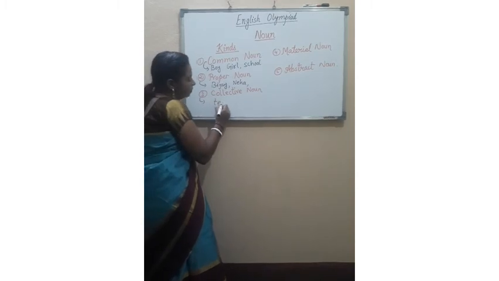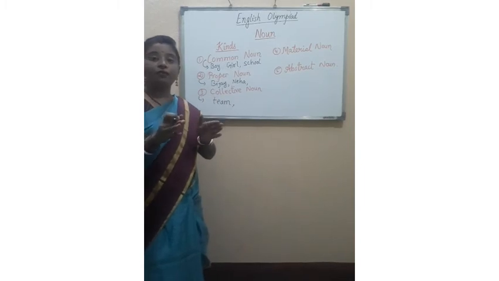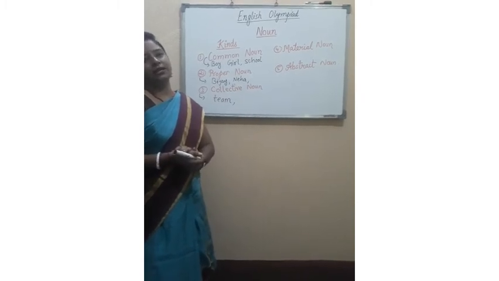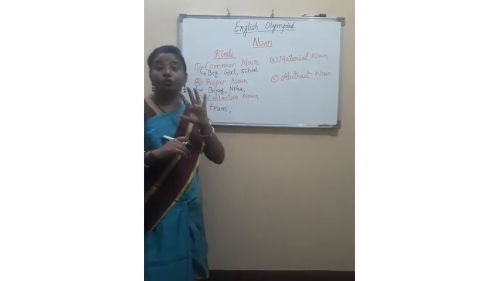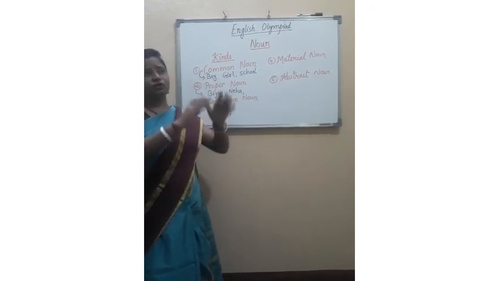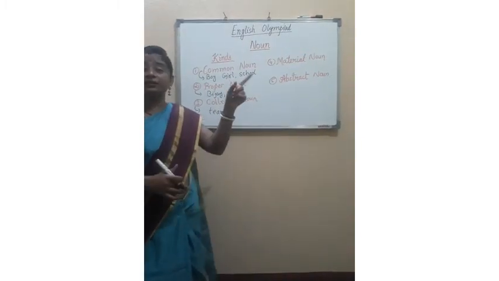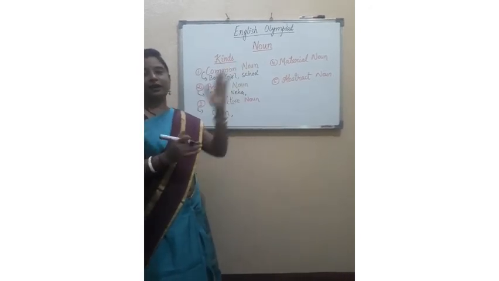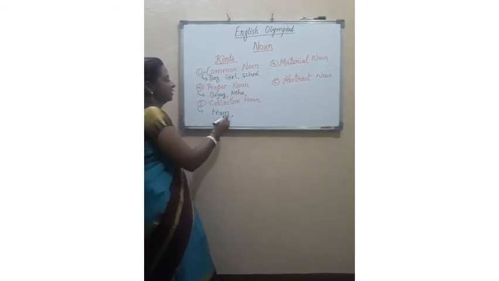So basically, you can say that collective noun is the name of any group. For different things, for different people, there is a particular name for a group. If there are many people gathered in one place, what do we call that? If there are many men, women, boys gathered in one place, we call that a crowd. If any one person is standing in one place, we cannot say that there is a crowd. When there are many people together in one place, we say crowd. So crowd is also a collective noun.